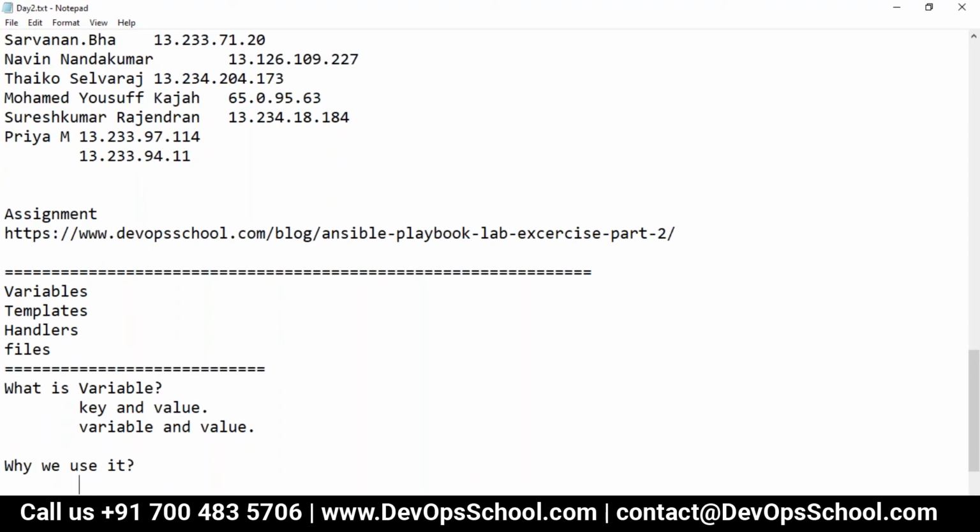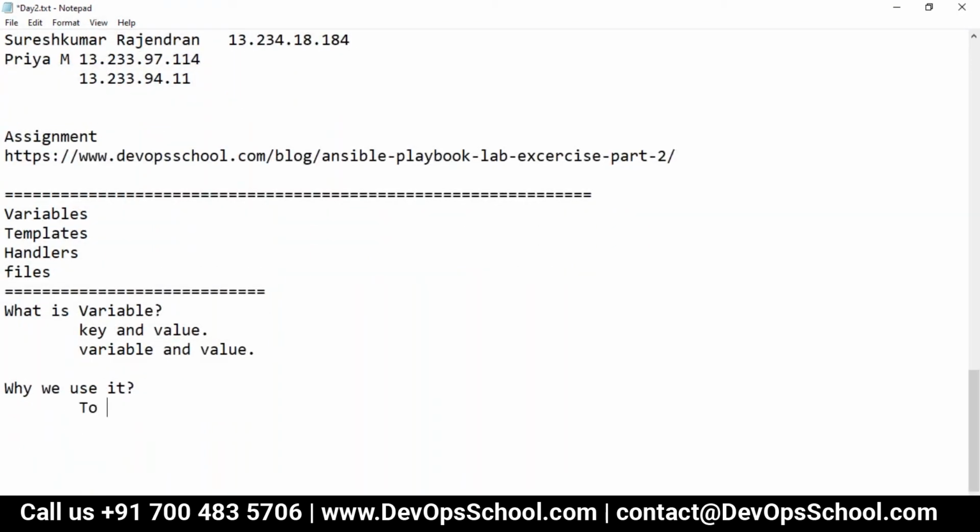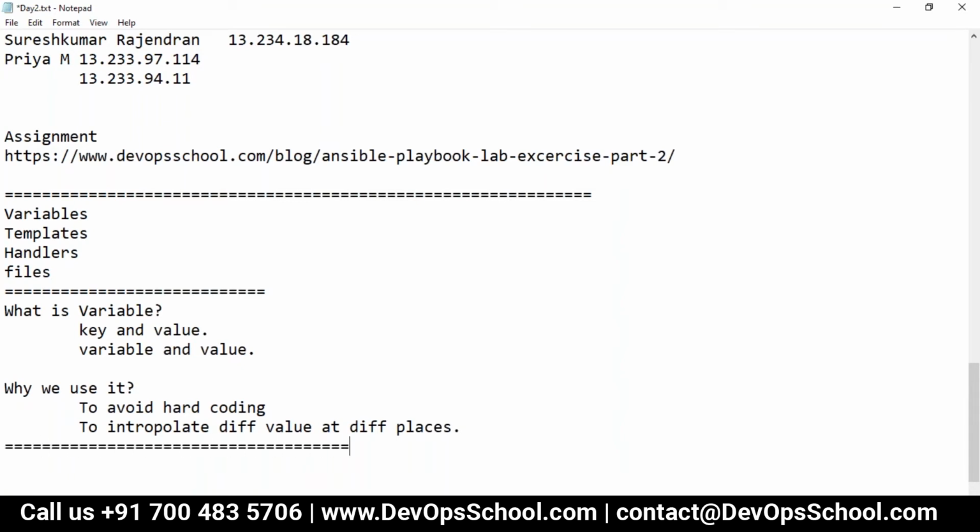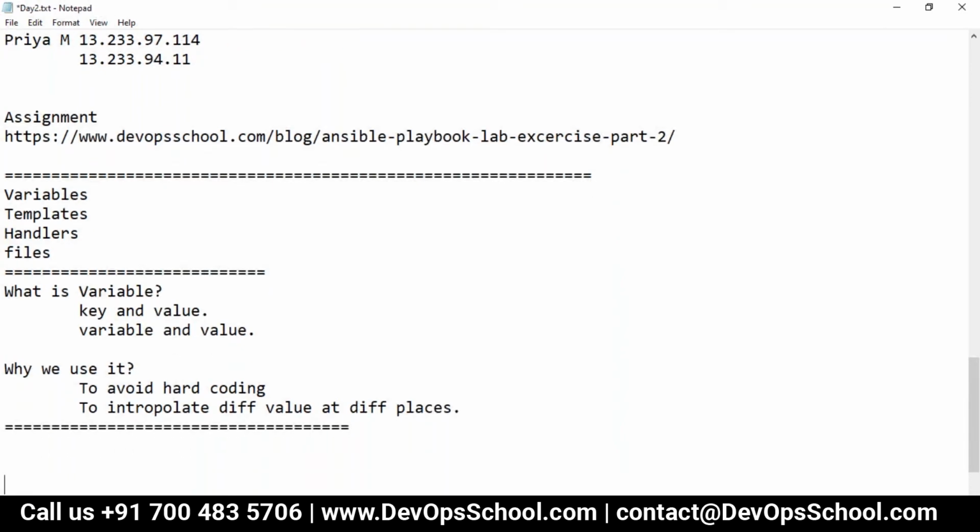We use variables to avoid hard coding and to interpolate different values at different places. These are the two main reasons we use variables.